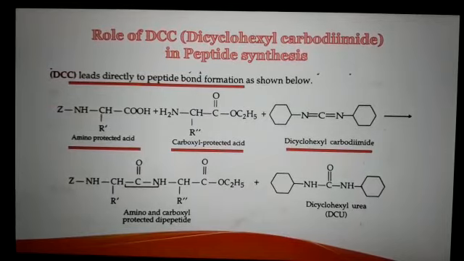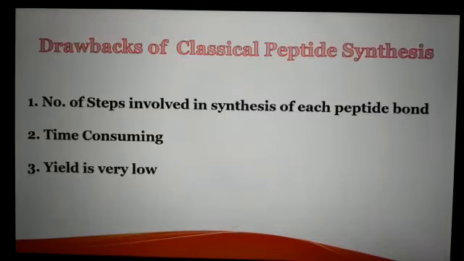Sometimes DCC, dicyclohexylcarbodiimide, is used in peptide synthesis. It leads directly to peptide bond formation as shown in this reaction. Sometimes in case of optically active amino acid, there are chances of racemization during product formation. This reagent acts as dehydrating agent and also overcomes this limitation of racemization by directly forming peptide bond.